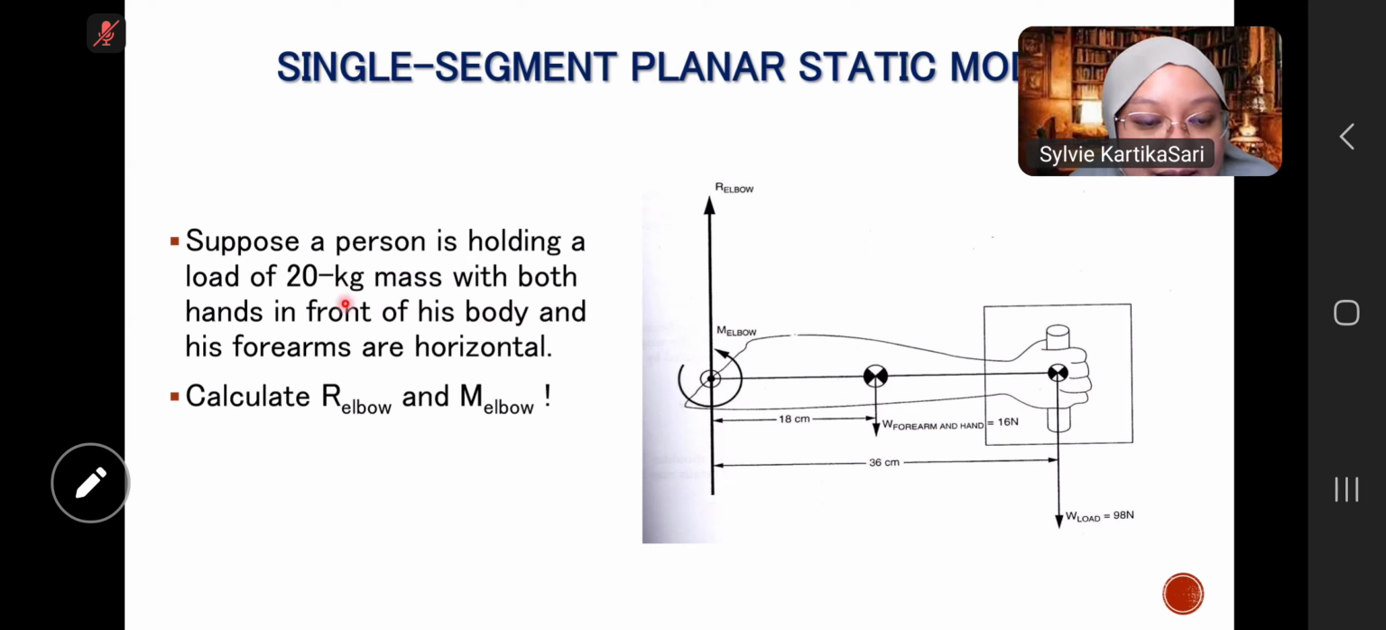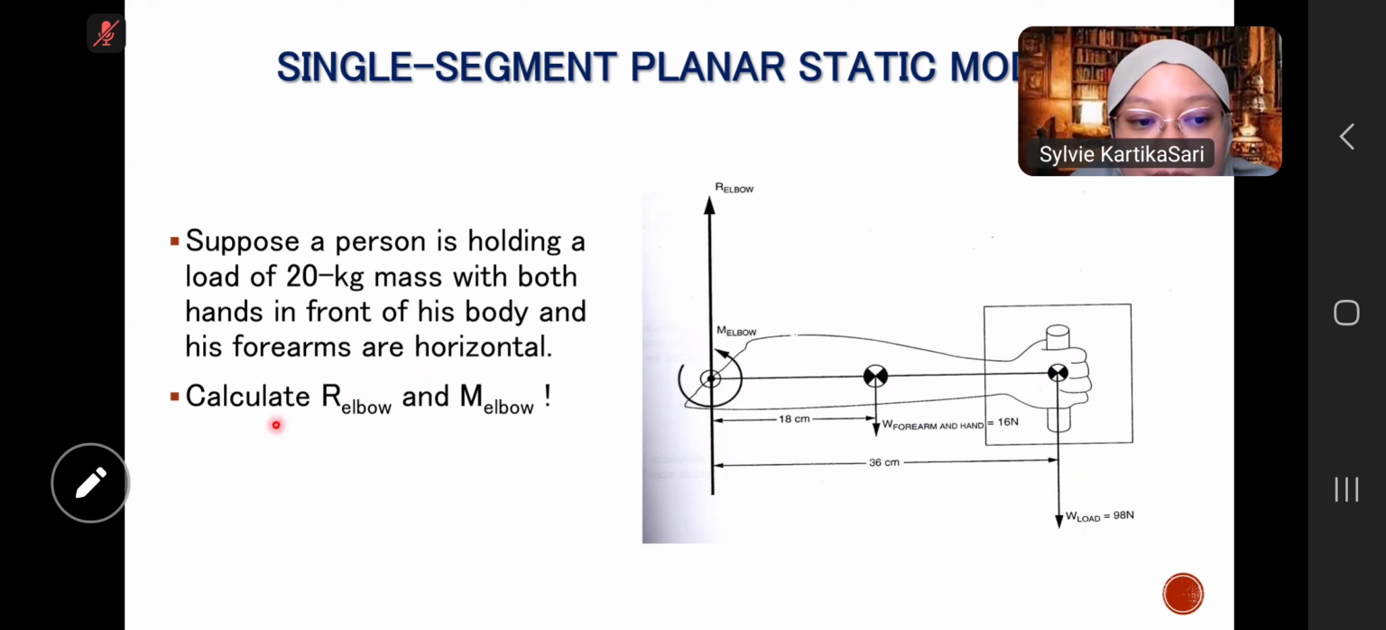So this is the question. When we know this picture here, suppose a person is holding a load of 20 kilogram mass with both hands. We know that this person is holding a load of 20 kilograms with both hands in front of his body, and his forearms are horizontal. So we can imagine the position, right?